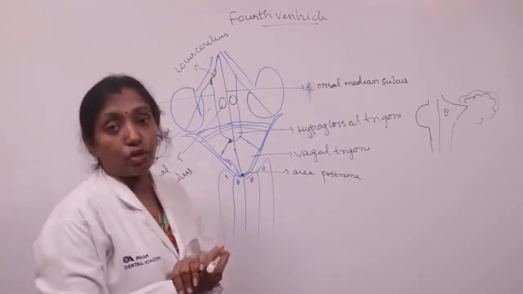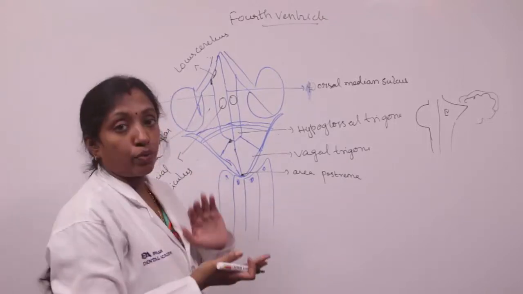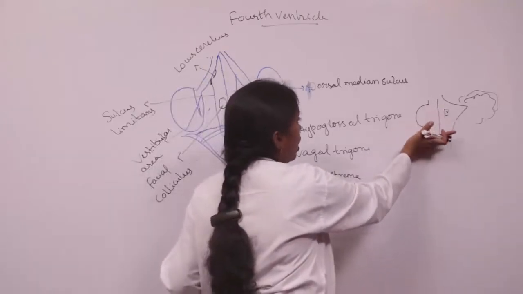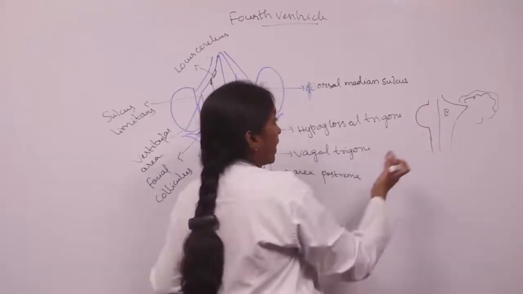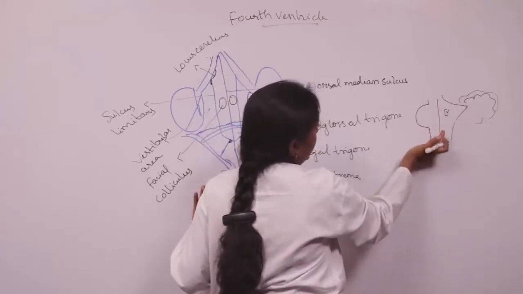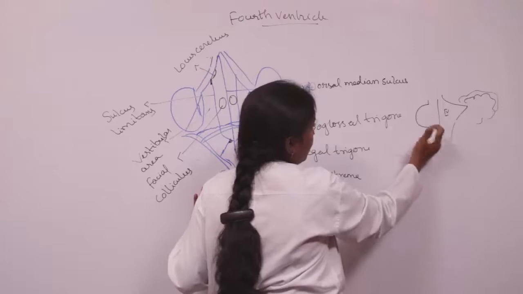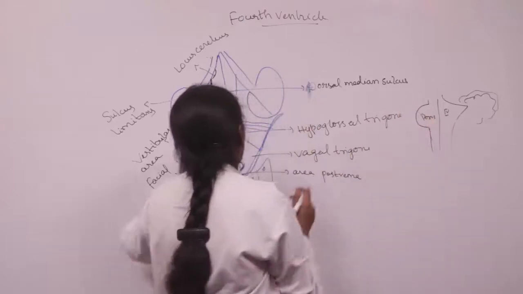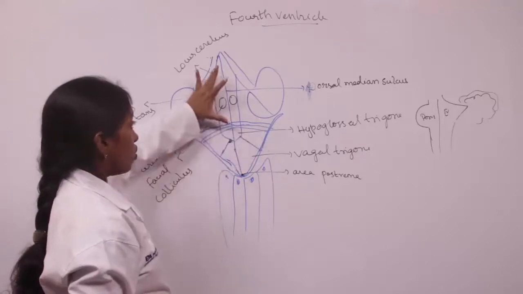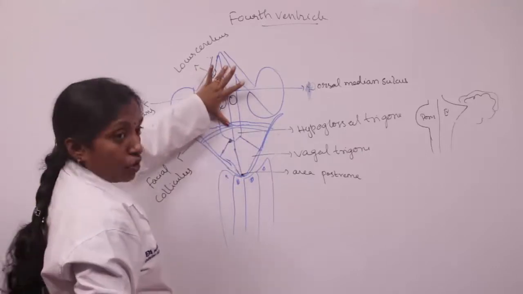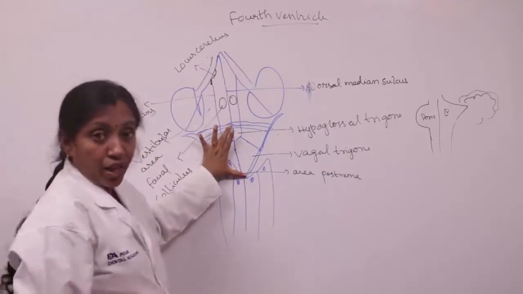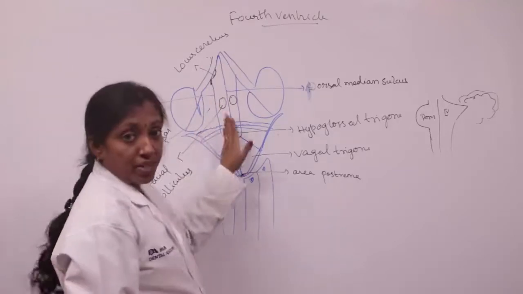So we will discuss the floor of the fourth ventricle. The floor of the fourth ventricle is formed by the dorsal surface of the pons as well as the dorsal surface of the medulla oblongata. This is the roof of the fourth ventricle, and this is the floor. The dorsal surface of the pons forming the floor is comparatively larger than the dorsal surface of the medulla oblongata, which forms the lower part.